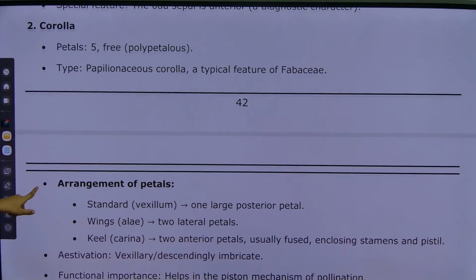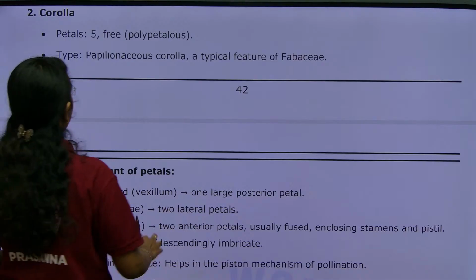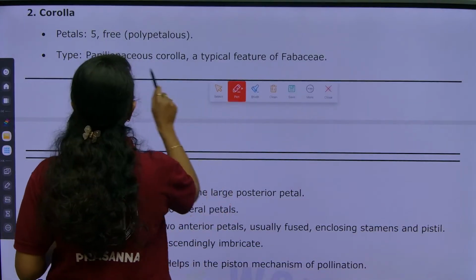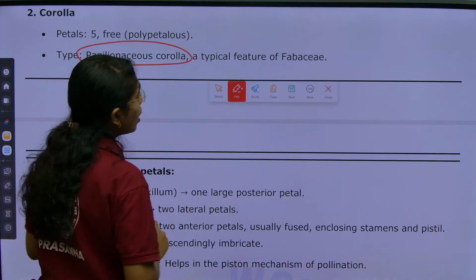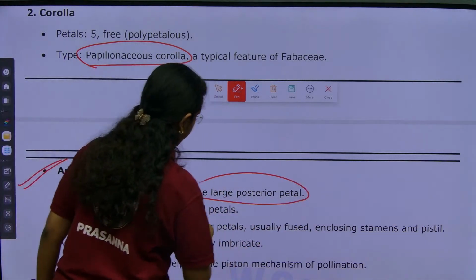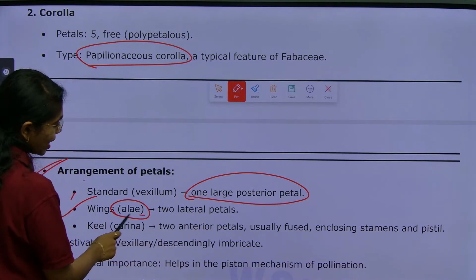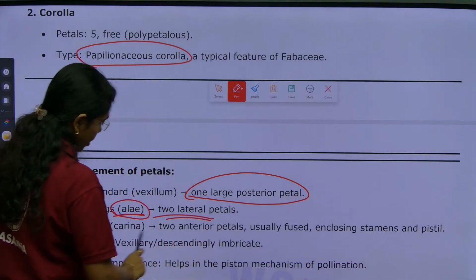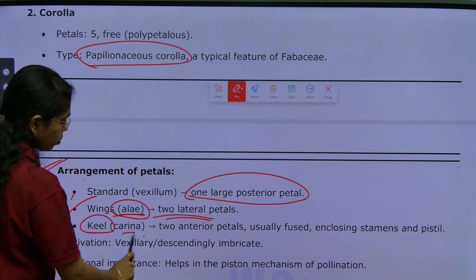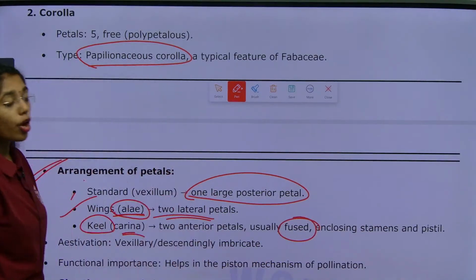Corolla, which has 5 petals that are free, the polypetalous condition. It has a papillonaceous corolla, which is a typical feature of Fabaceae. Next, arrangement of petals. Standard, or vexillum, is 1 large posterior petal. Wings, also known as alae, are 2 lateral petals, and the keel petal is known as carina, with 2 anterior petals. These keel petals are fused.